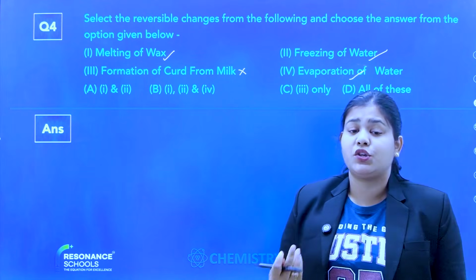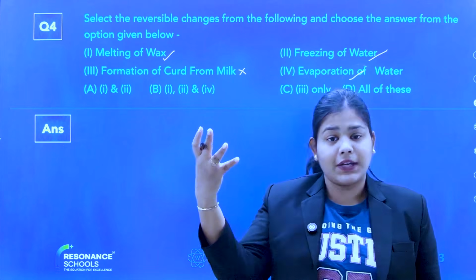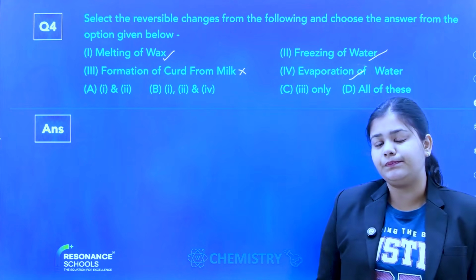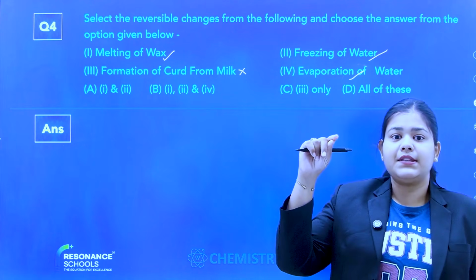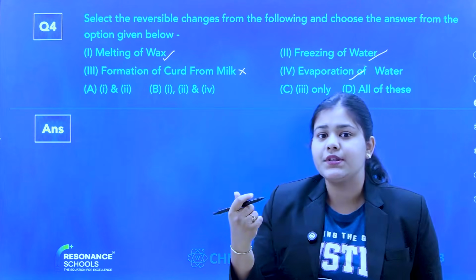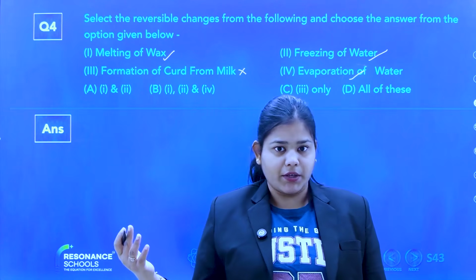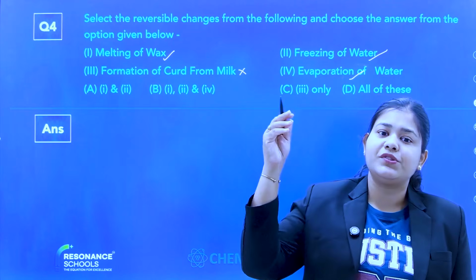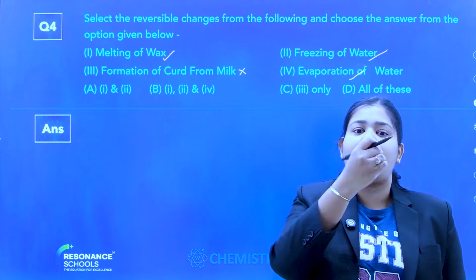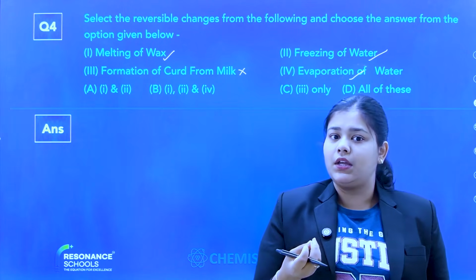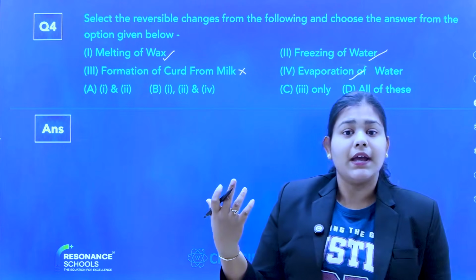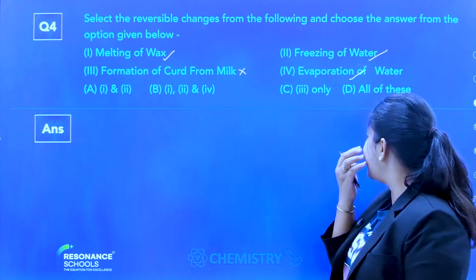What is evaporation? Water converting into vapors. And if you collect the vapors, again you can make them back to the water form. Suppose your mom has made some hot curry and you put a lid on that hot curry. After 5 or 10 minutes you will see that the lid has water droplets. What happened? The curry evaporated the water particles, and those water particles got condensed on the lid. So that is obviously a reversible process.